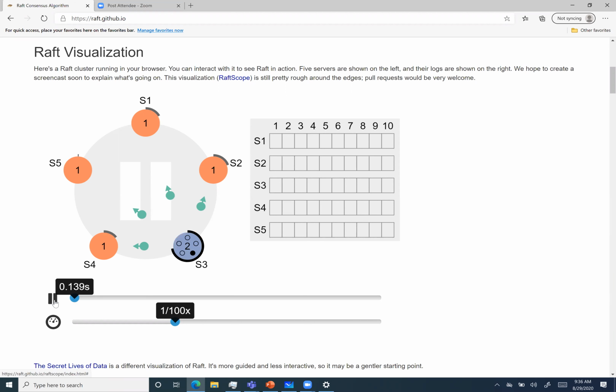So look, S3 timed out first, and it is going to send requests for votes to all its fellow nodes. These green things are the requests. Now what happened here was, before S3 could send its request, S2 also timed out. So it also became a candidate, and it will also send requests for votes.